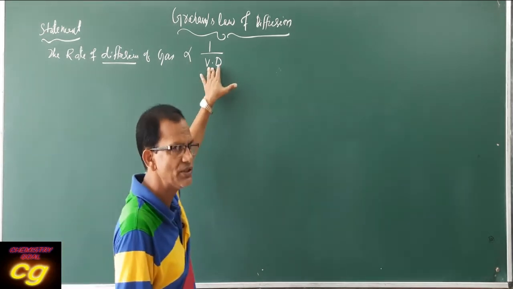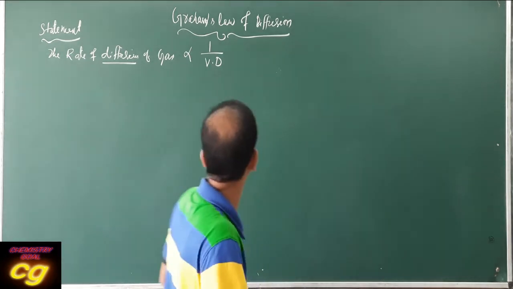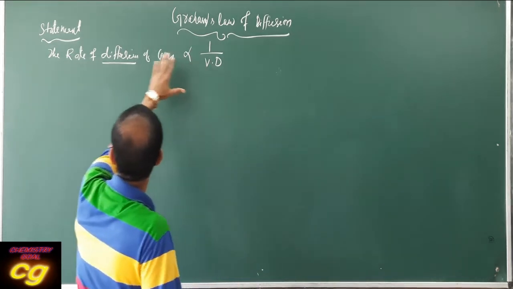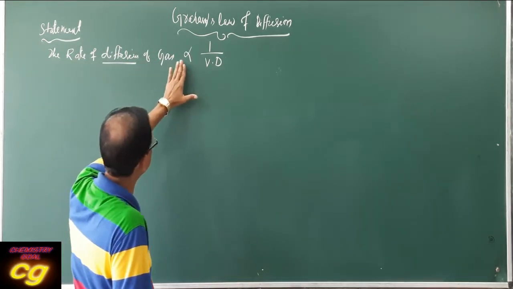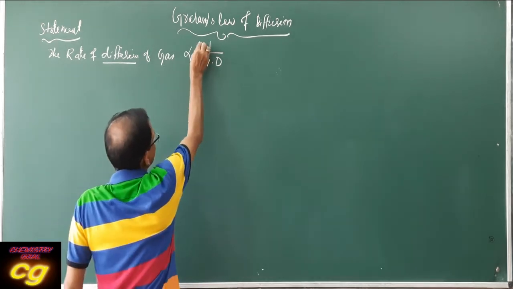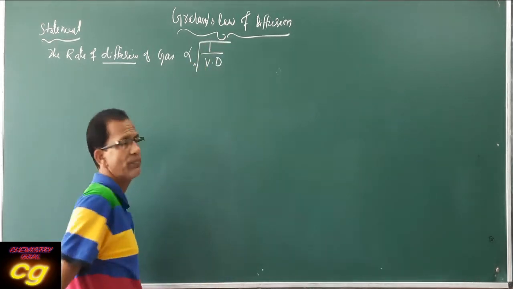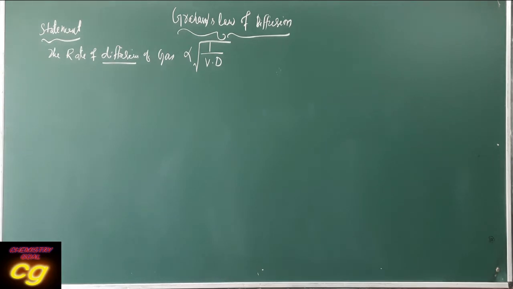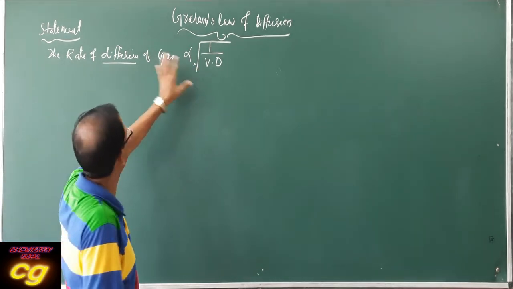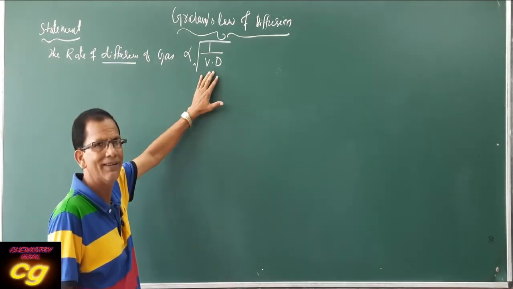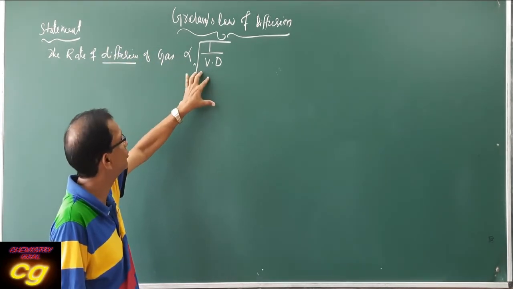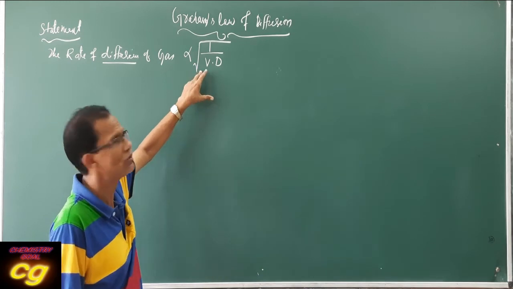More precisely, the rate of diffusion is inversely proportional to the square root of the vapor density. It is not inversely related to the mass directly, but to its square root.